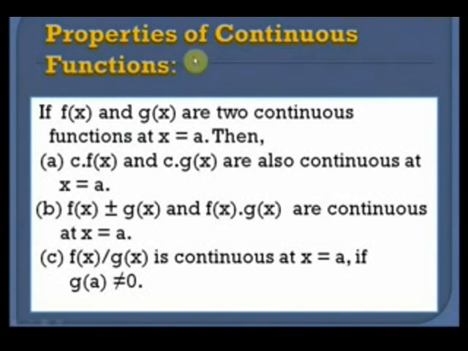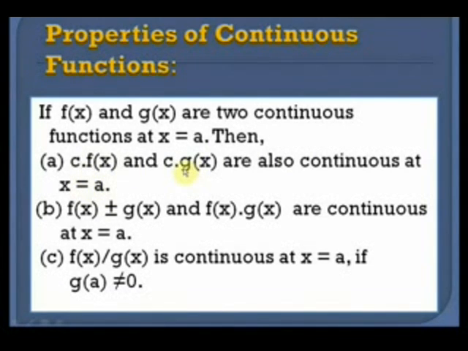Now let's look at the properties of continuous functions. If I say that f(x) and g(x) are two continuous functions at the point x equal to a, then c into f(x) and c into g(x) are also continuous at the point x equal to a.